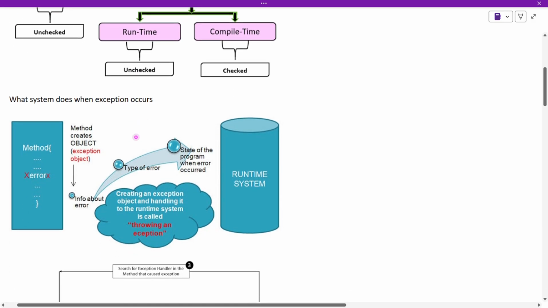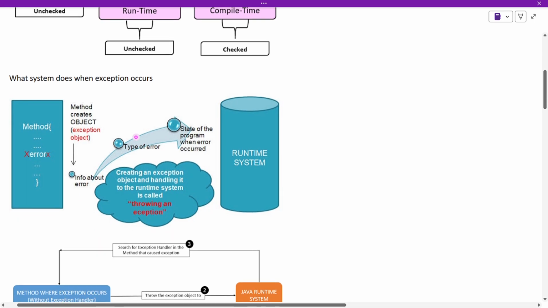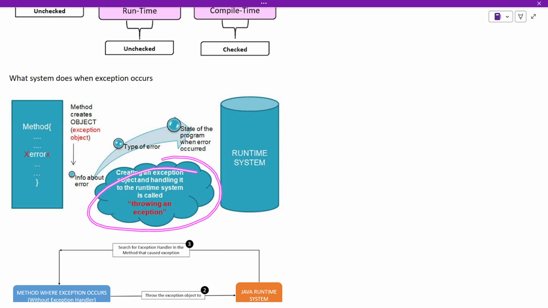Right? So what does the system do when an exception occurs? When an exception occurs, all the information about the exception, like where it occurred and from which method, will be encapsulated into an object, and it will be returned to the function where the exception has happened. Then that function is supposed to handle that exception. How does it handle it? We have an exception handling mechanism.